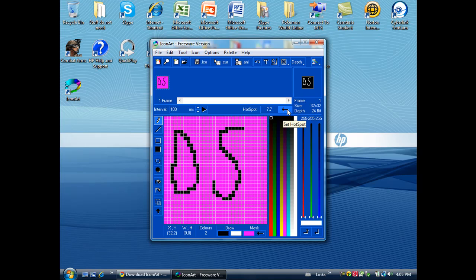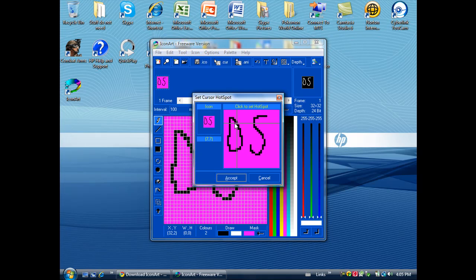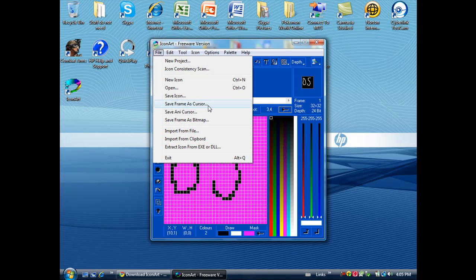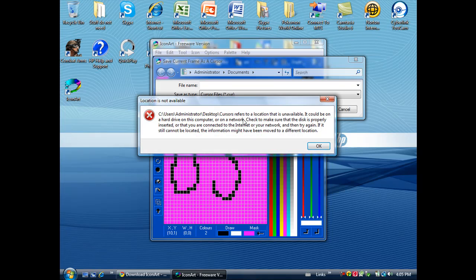Go here, set hotspot, and then take this thing to the pointy top, or else you'll have to click in the middle to get it to click. So this is the part where it clicks right now. Then just click File, Save Frame as Cursor.